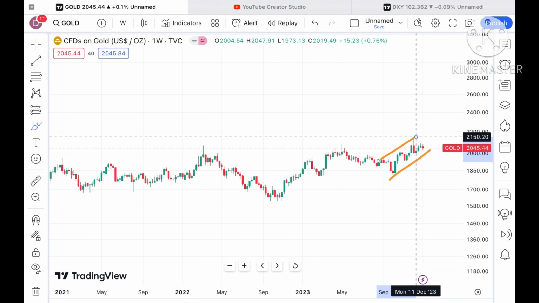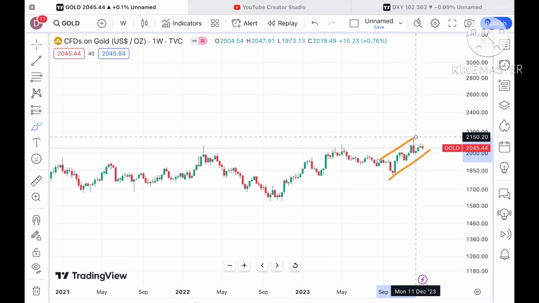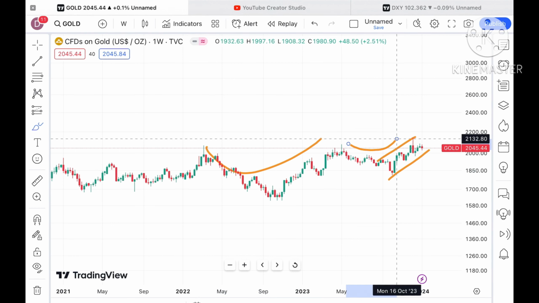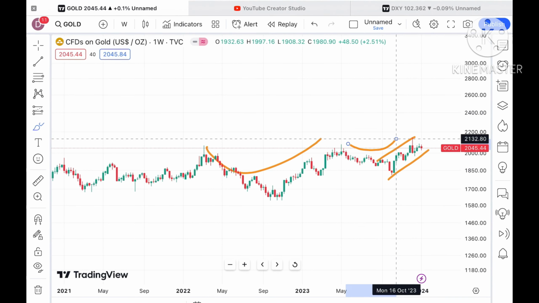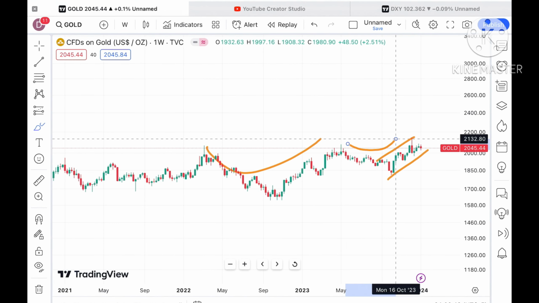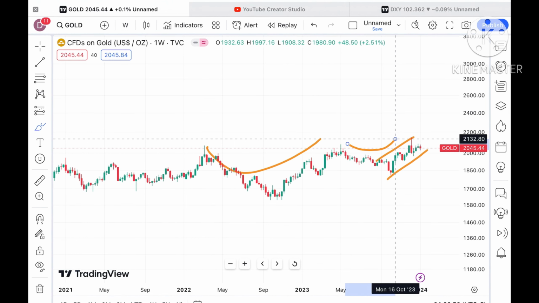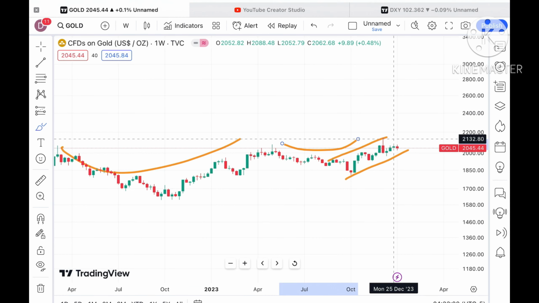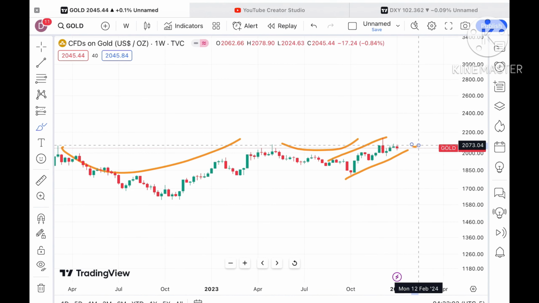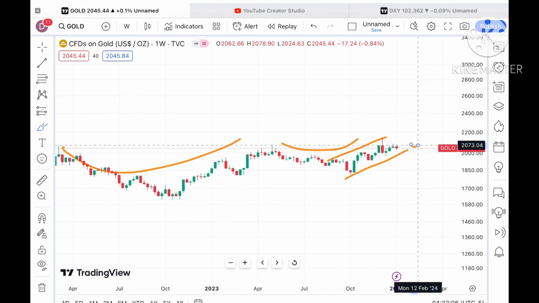There is a clear indication that the price has started going upside, and this pattern is also supporting it. We have seen there will be an election in 2024, so chances can be high that we see good volatility in the price of gold. Now looking at this particular chart, this week we have seen a red candle forming, and the probability is higher that if the price goes above a level of $2073, we can see further upside movement.